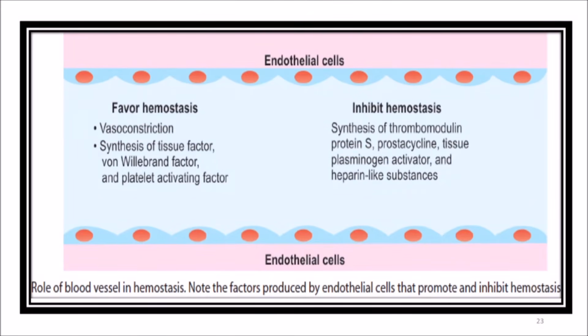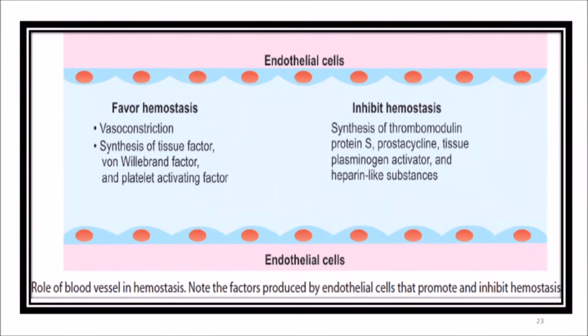The factors here which favor hemostasis are vasoconstriction, the synthesis of tissue factor, von Willebrand factor, and PAF, platelet activating factor. Whereas the factors that inhibit hemostasis are synthesis of thrombomodulin, protein S, prostacyclin, TPA, that is tissue plasminogen activator, and heparin-like substances. So these are the substances that can inhibit hemostasis. In the endothelial cells you can see factors favoring as well as inhibiting hemostasis.